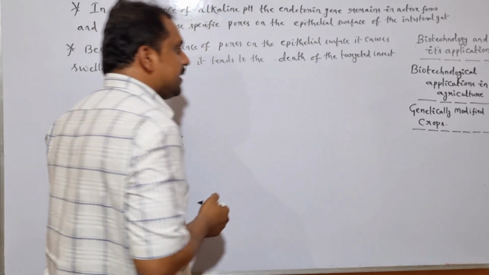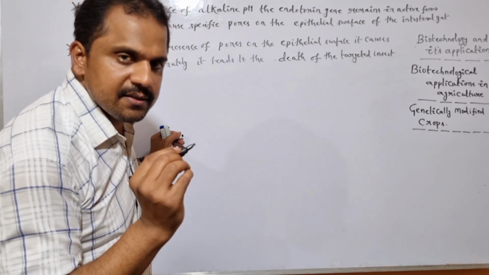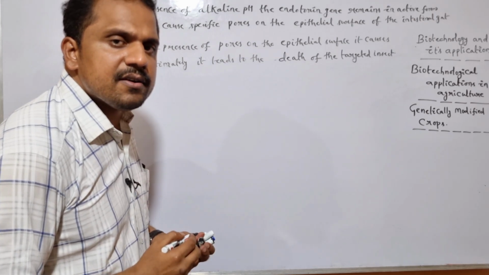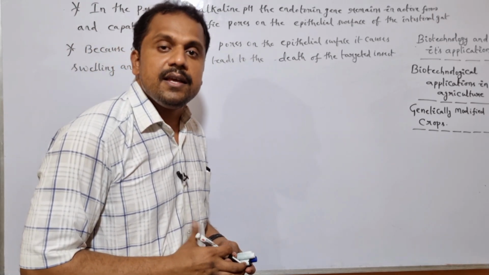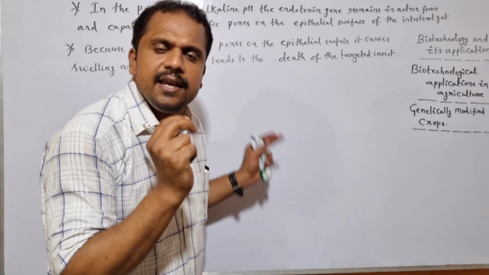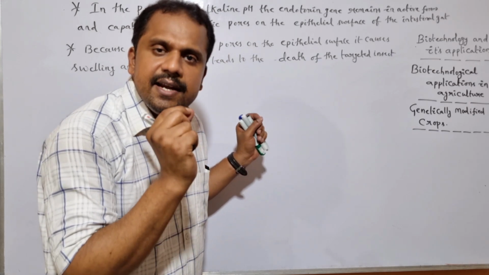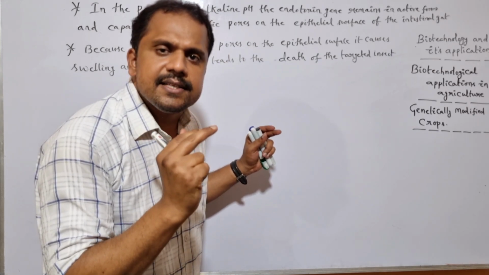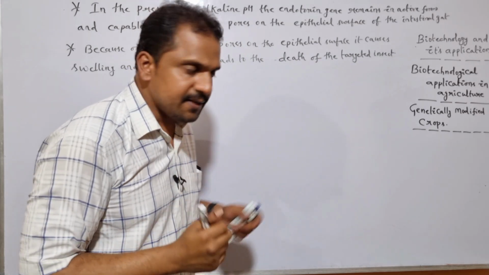So here there are many endotoxin genes which are a part of Bacillus thuringiensis, and most commonly they are host specific. According to the specific host plant, the endotoxin gene which is a part of Bacillus thuringiensis is successfully isolated and transferred into the specific host plant. Is it clear?